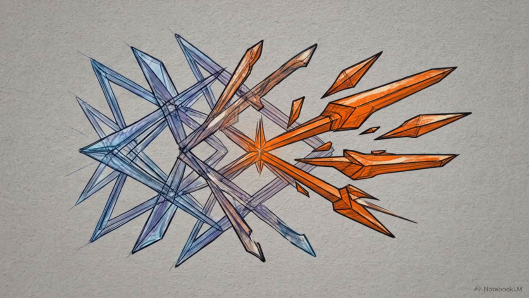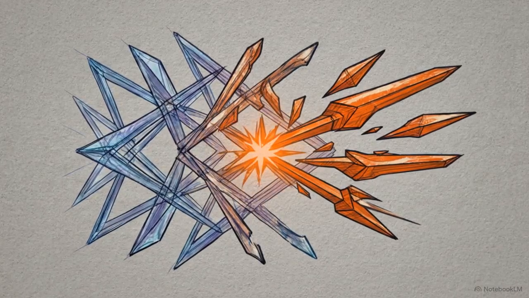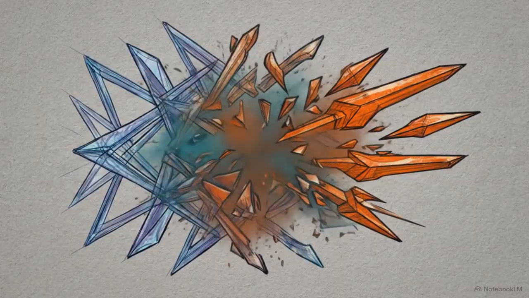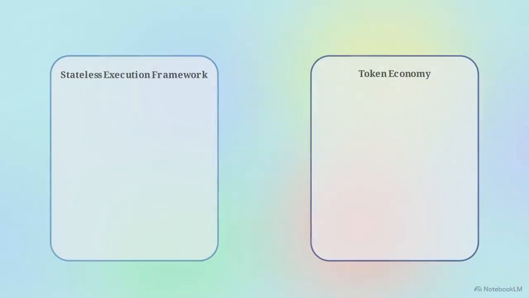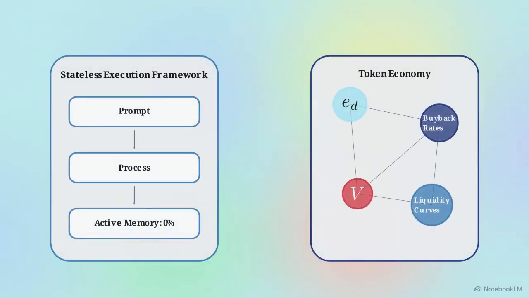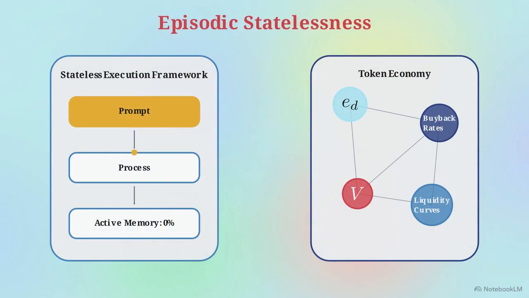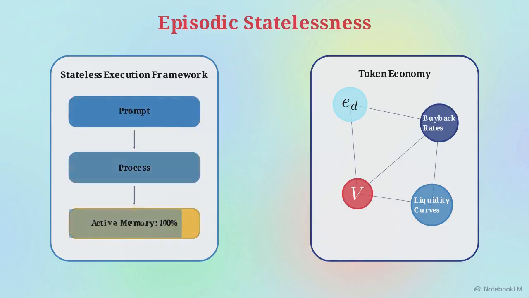This structural collapse illustrates the primary operational ceiling for modern AI agents. They lose all contextual understanding the exact moment their processing window clears. Computer scientists refer to this condition as episodic statelessness. The agent evaluates a prompt, executes a task, and its active memory resets to zero. This absolute lack of temporal continuity prevents these models from governing complex, long-term environments, such as multivariable token economies.